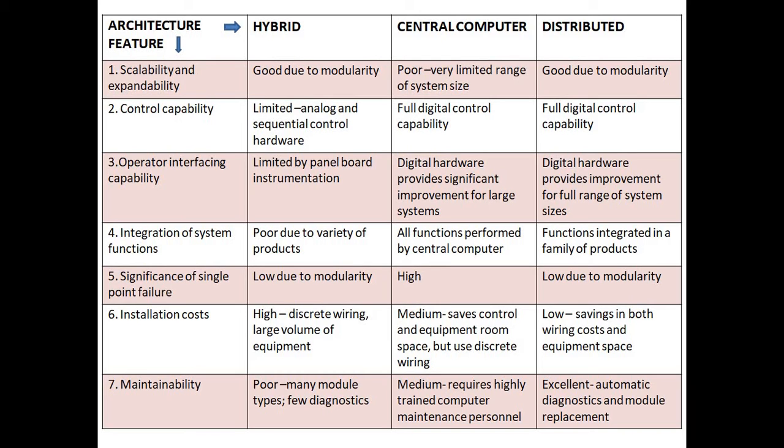Second one, control capability: limited analog and sequential control hardware; full digital control capability; and the next one is full digital control capability. Then third one, operator interfacing capability: limited by panel board instrumentation; digital hardware provides significant improvement for large systems; digital hardware provides improvement for the full range of system sizes.